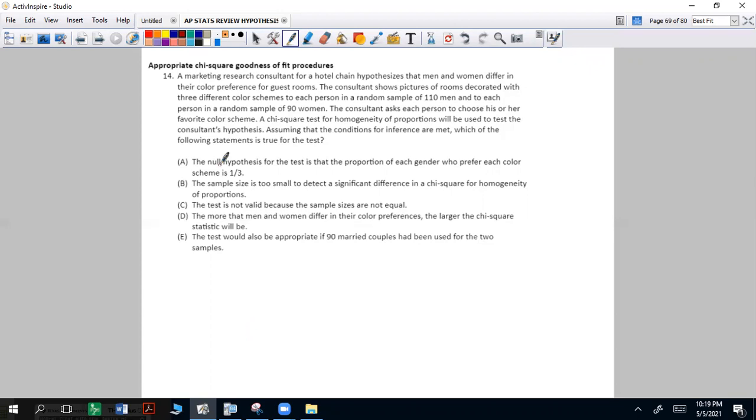No, in fact, the null hypothesis would be that the distribution of men is the same as the distribution of women, but it doesn't say that one color is preferable over the other. It says the distribution of men is equal to the distribution of women. That's the null hypothesis. So we bump that. It's not 1/3.